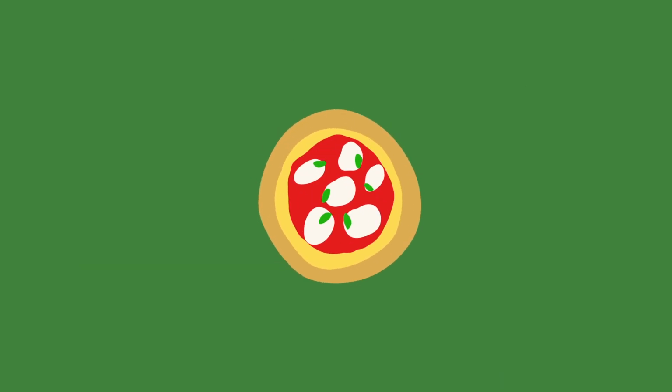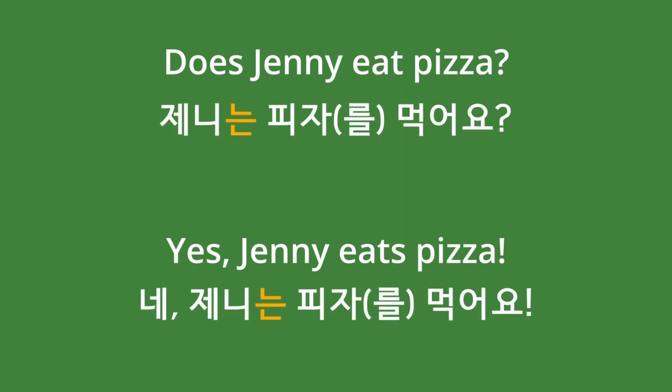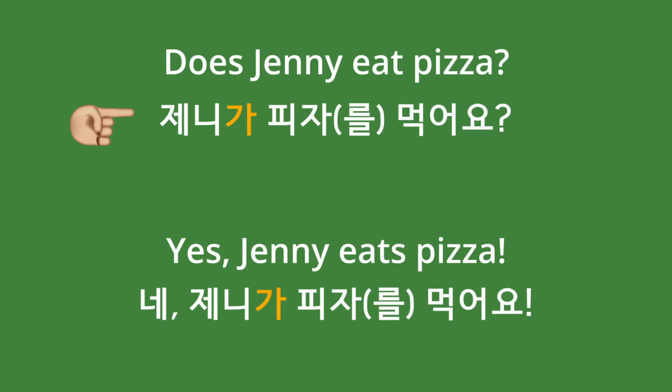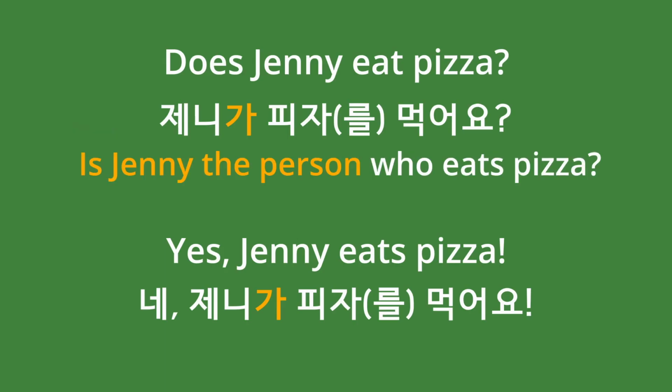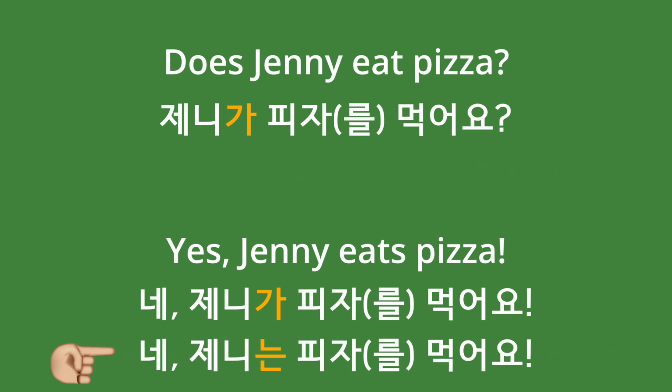Let's see another example. Here is my favorite pizza example again. Does Jenny eat pizza? Yes, Jenny eats pizza. 제니는 피자를 먹어요? 네, 제니는 피자 먹어요. Both sentences are asking or saying if Jenny eats pizza. But if you change 은는 to 이가, how will the nuance change? 제니가 피자를 먹어요? Is Jenny the person who eats pizza? 네, 제니가 피자를 먹어요. Yes, Jenny is the person who eats pizza. You can also respond with 은는. 네, 제니는 피자를 먹어요. This sentence simply states just the fact that she eats pizza without emphasizing the subject.